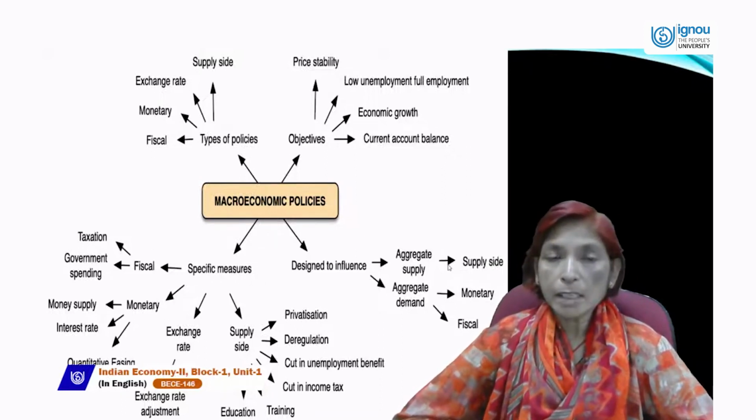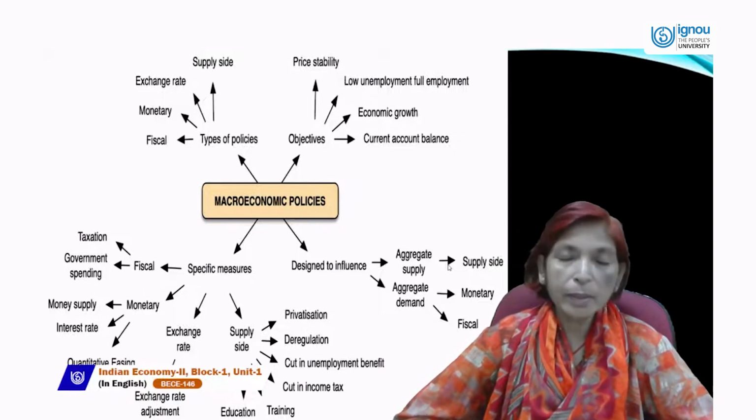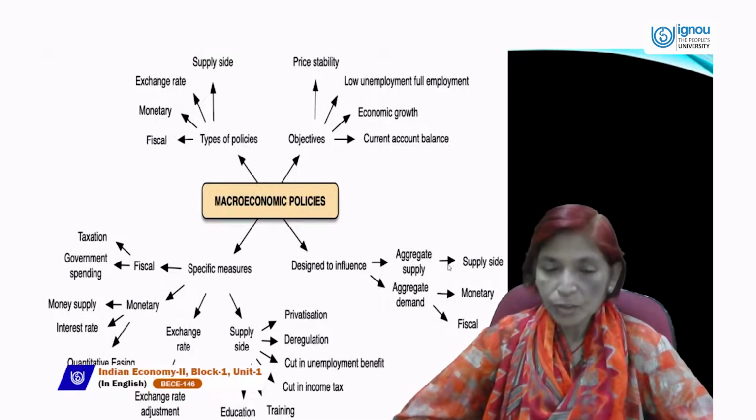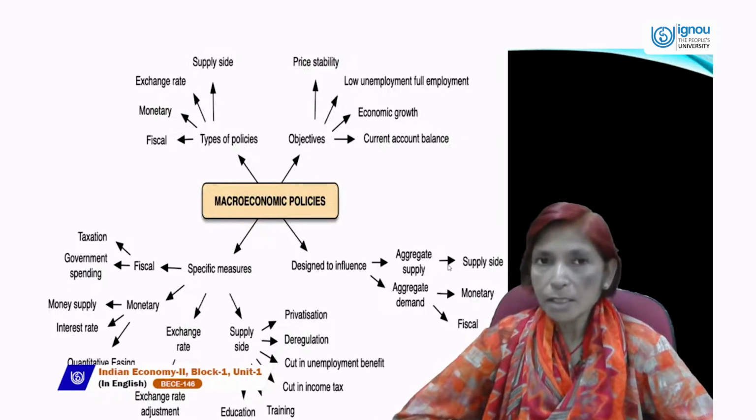And there should be a cut in income tax, because if income tax is higher, then people's saving will be lower, and when saving is lower, investment will also be lower. So income tax should be reduced by the government so that people can save their money.